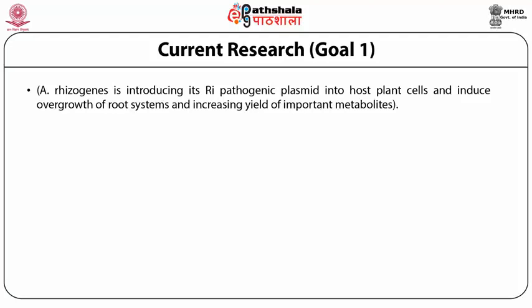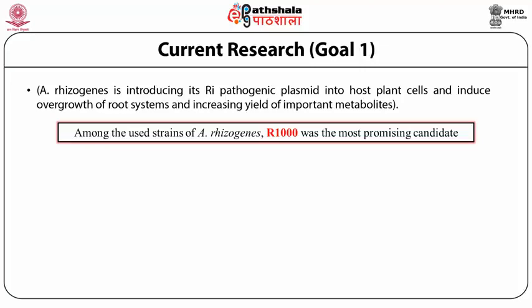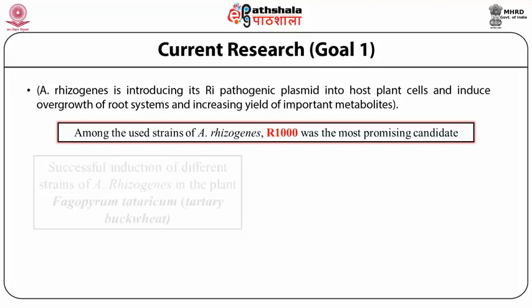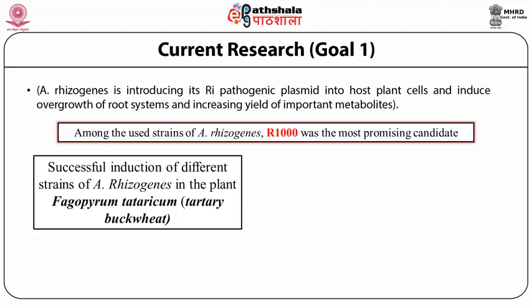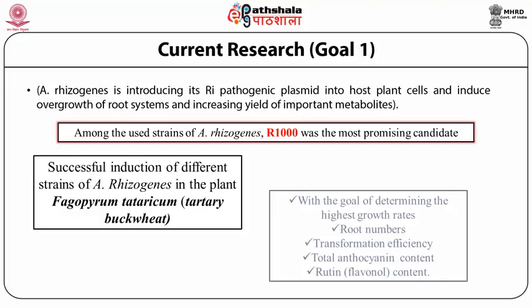Current status: if we study the current status of Agrobacterium species bacteria, the goal is that R100 is the most important strain of the bacteria which successfully induces the plant, that is buckwheat. The goal of this bacteria is to determine the highest growth rate.